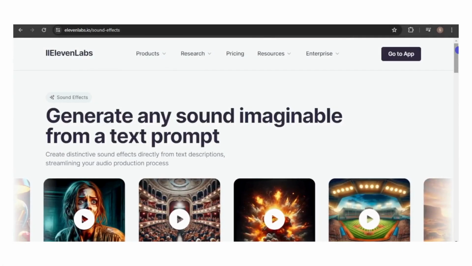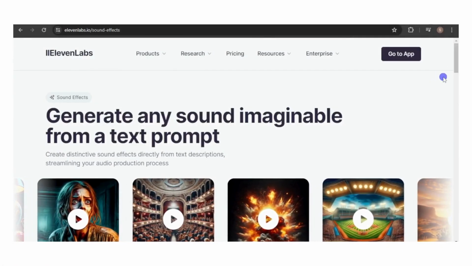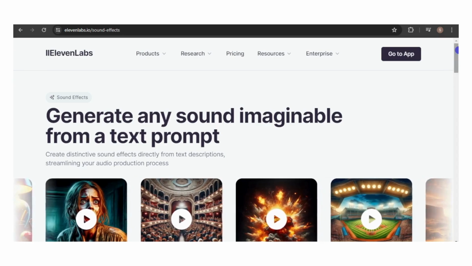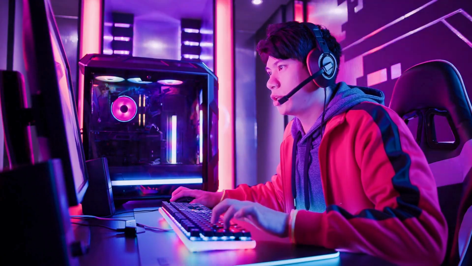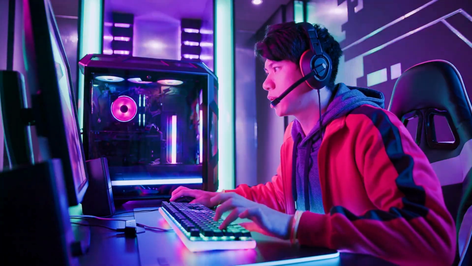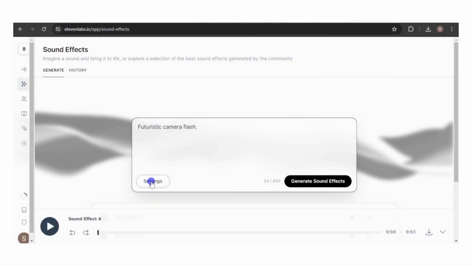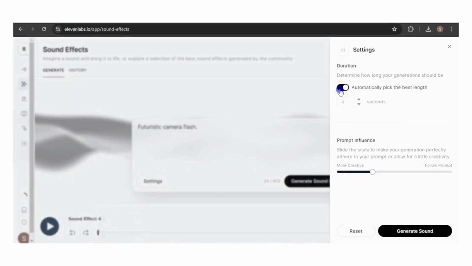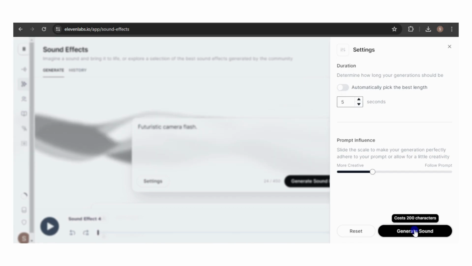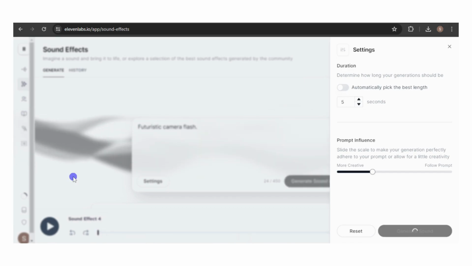I prefer the first and last generations, but the others didn't quite meet my expectations. Upon further review, I noticed that some tracks have periods of dead silence, which I attribute to setting the length to 5 seconds, likely too long for a camera flash sound effect. Leaving the automatic length setting enabled might be the best choice, though it doesn't guarantee silence avoidance.